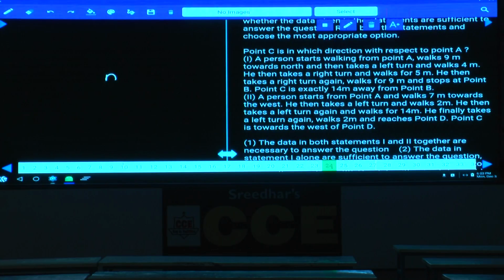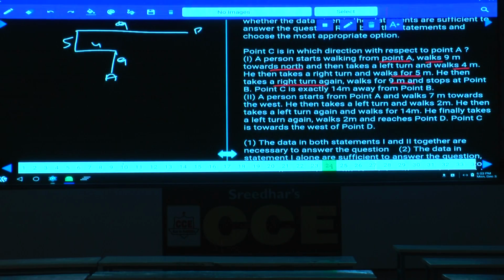Now let us take A is here. Now from here this person traveled for 9 meters towards north. A person starts walking from point A, walks 9 meters towards north, and then takes a left turn and walks 4 meters. From here he travelled for how many meters? 4 more meters, left hand side 4 meters. Then he takes a right turn and walks for 5 meters. From here he takes a right turn and travels for how many meters? 5 meters. And he then takes a right turn again, walks for 9 meters. From here 9 meters again, and walks for 9 meters and stops at point B.